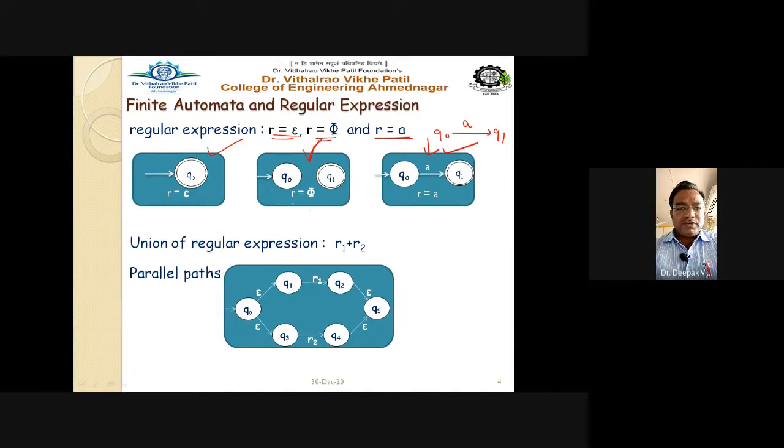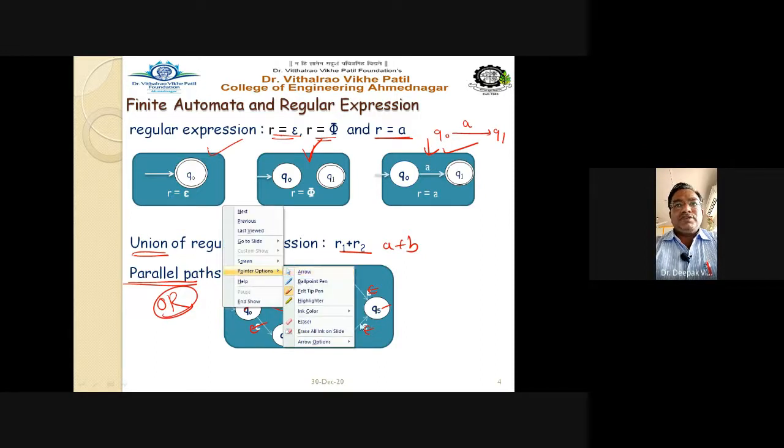Now, if the regular expression is of the type R1 plus R2, a plus b, I have to take 1, 2, 3, 4, 5, 6, a total of 6 states, and 6 transitions are required. Here, instead of R1, you put a, and here you put b, and all the rest of the transitions you make epsilon transitions, right? This is the case with the union operator, or the parallel path, the or operator. It means either it will follow the a path or the b path, right?